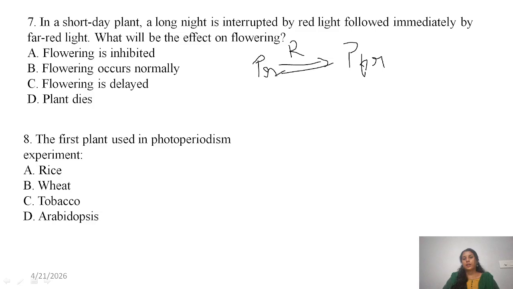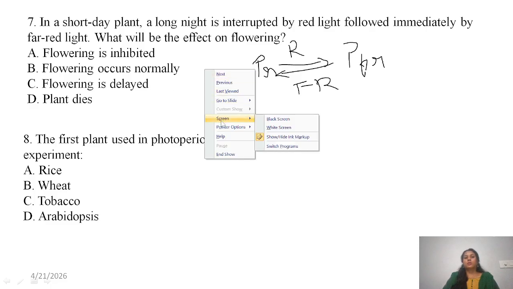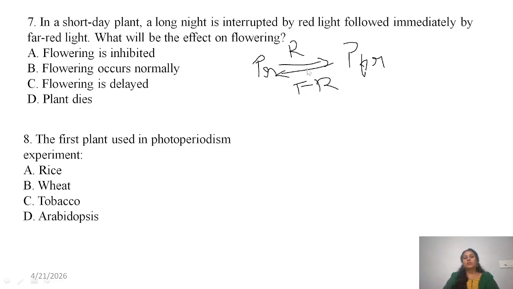It is reversed by far-red light, so it causes no effect. So the flowering occurs normally, not delayed or inhibited. When red light is followed immediately by far-red light, then the effect is nullified.